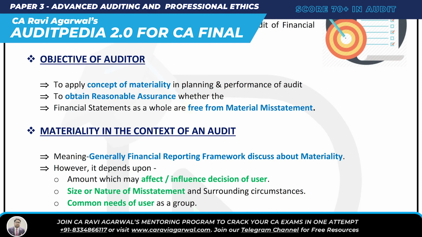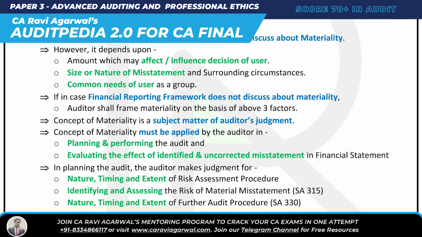Two simple objectives: to apply the concept of materiality in planning and performing the audit, and to obtain reasonable assurance whether the financial statements as a whole are free from material misstatement. Now, this materiality in the context of audit, generally the FRF discusses materiality. However, it depends upon three things: the amount which may influence the decision of the user, the size of the misstatement, and the common need of the user. And if the FRF does not discuss materiality, then we shall frame materiality on the basis of the three factors.